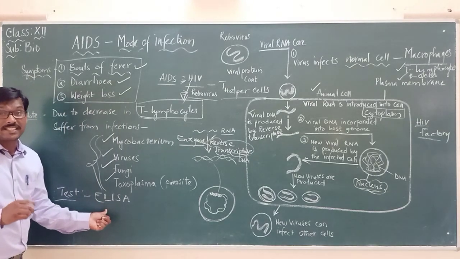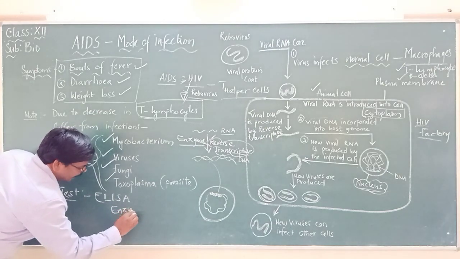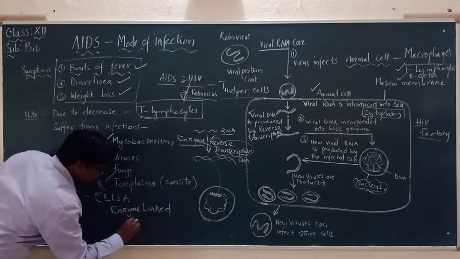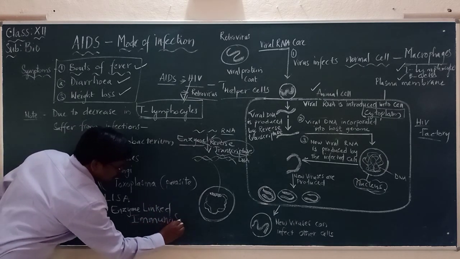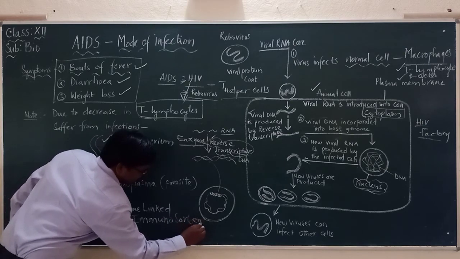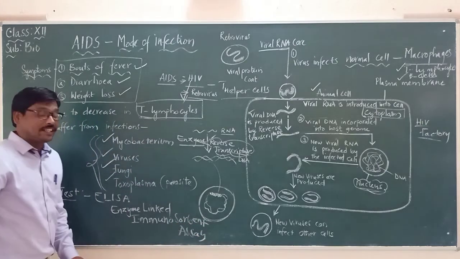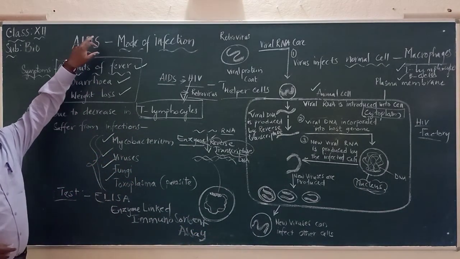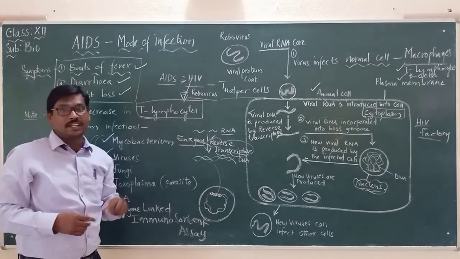ELISA is the test name. It is called what? Enzyme linked immunosorbent assay. We call it immunosorbent assay. This is the name of the test that can be done for identifying the disease AIDS.